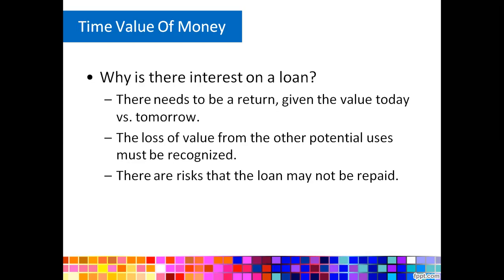So that risk compensation will be charged also. We will charge it in the interest concept. So that's the answer to why there is interest on a loan.